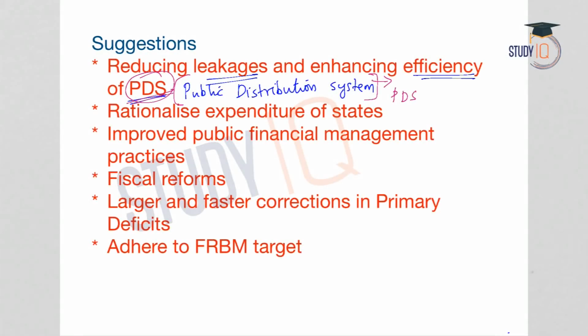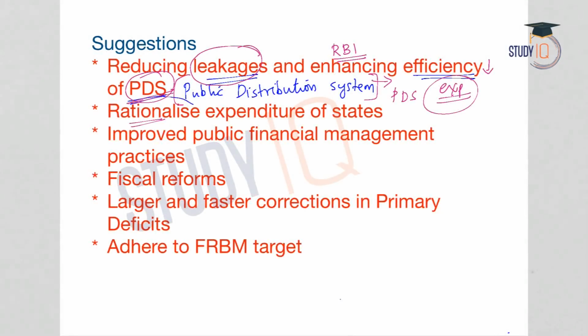But what is the problem with the public distribution system? There are huge leakages. That means this system is not proper. There are leakages in between, and also the efficiency of the system is very low. So, if we reduce the leakages and enhance the efficiency, what will happen? The expenditure on the public distribution system will come down, and also this system will give better results. So this is the first suggestion given by the Reserve Bank of India in order to reduce the fiscal deficit for the states. And secondly, expenditure of the states must be rationalized.